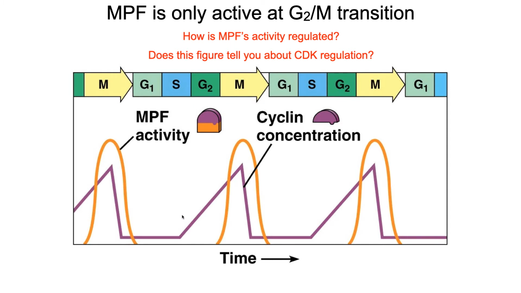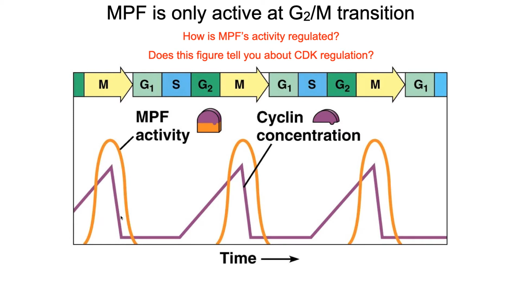As G2 is progressing, it reaches its maximum concentration, and then it is quickly degraded. And then again, as we go through G2 of the next cell cycle, its concentration increases, and then it is degraded. So cyclin is called cyclin because its concentration goes in cycles throughout the cell cycle.